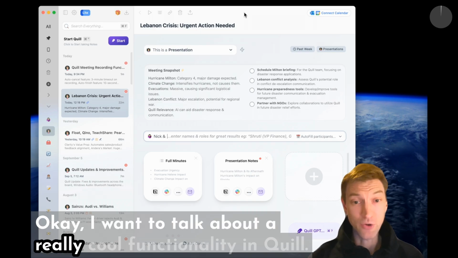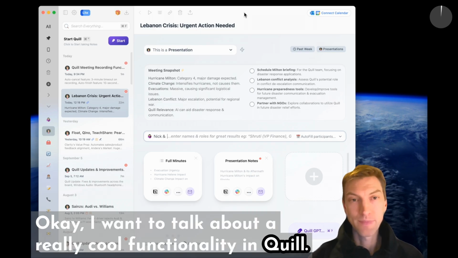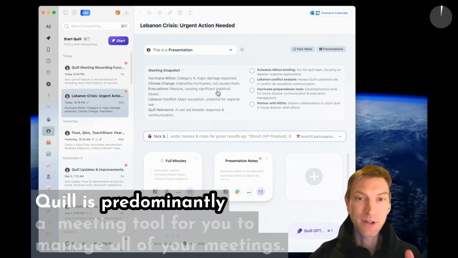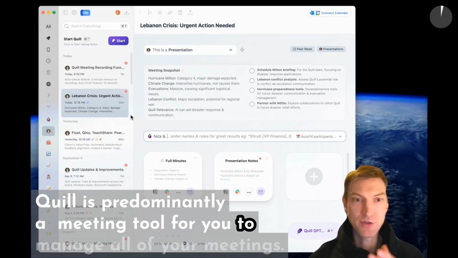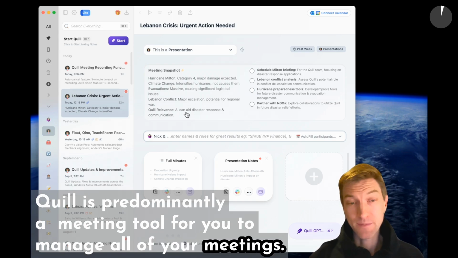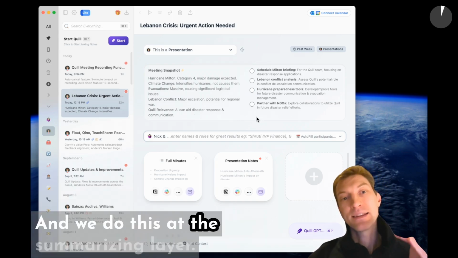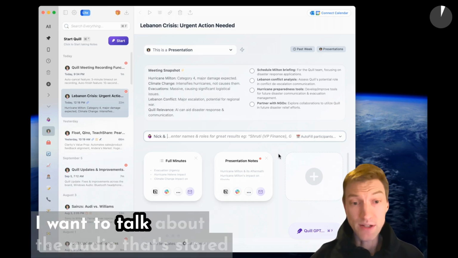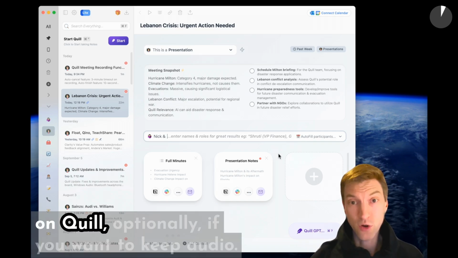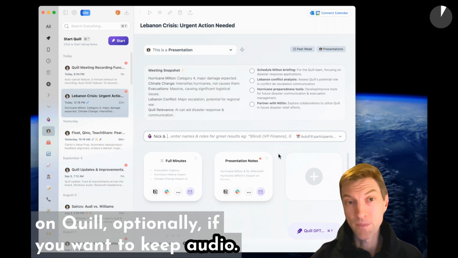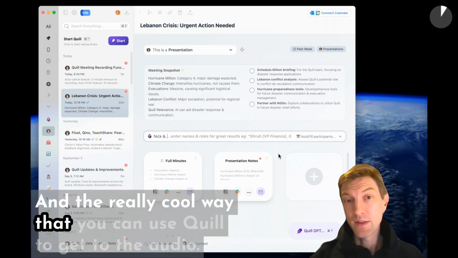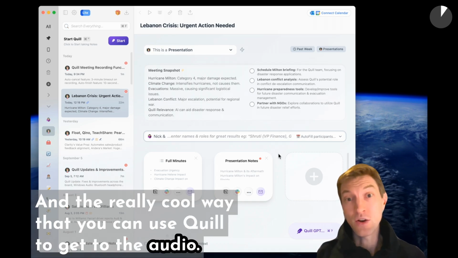Okay, I want to talk about a really cool functionality in Quill. Quill is predominantly a meeting tool for you to manage all of your meetings, and we do this at the summarizing layer. I want to talk about the audio that's stored on Quill optionally if you want to keep audio, and the really cool way that you can use Quill to get to the audio.